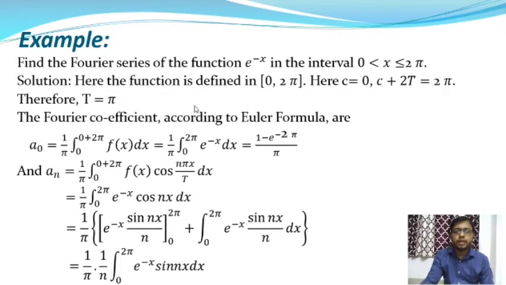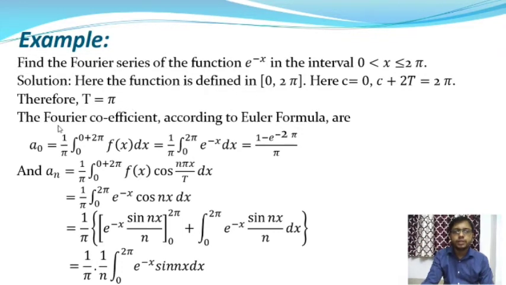Now applying the Fourier series expansion where the function is defined in the interval c to c + 2t, we get c = 0 and c + 2t = 2π, and after simplifying we see the value of t is π.